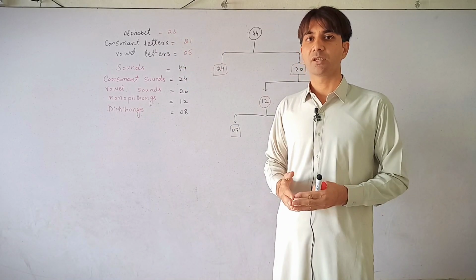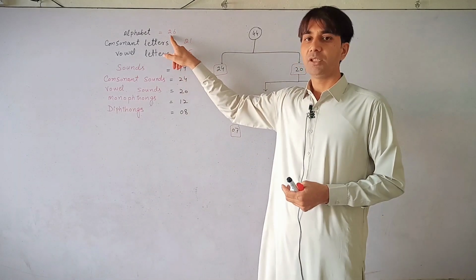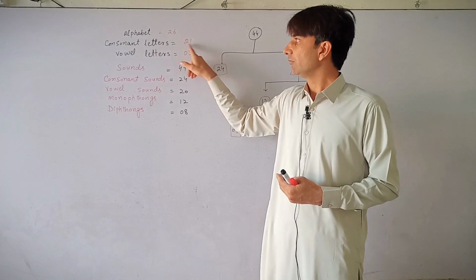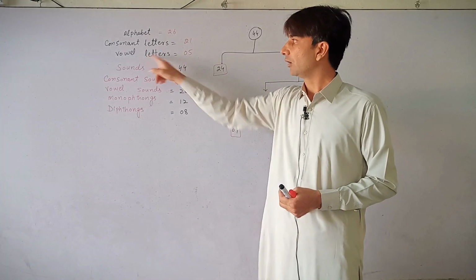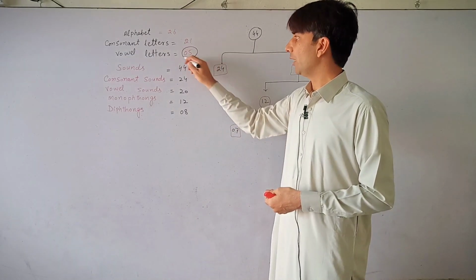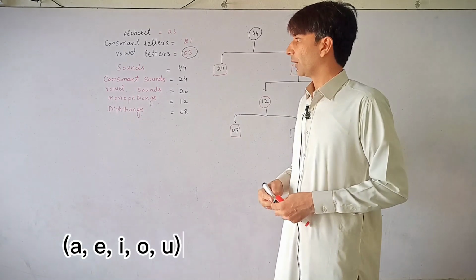So in the English language we have 26 letters, and out of these 26 letters, 21 are consonant letters while the remaining 5 are vowel letters. The 5 vowel letters are A, E, I, O, U.